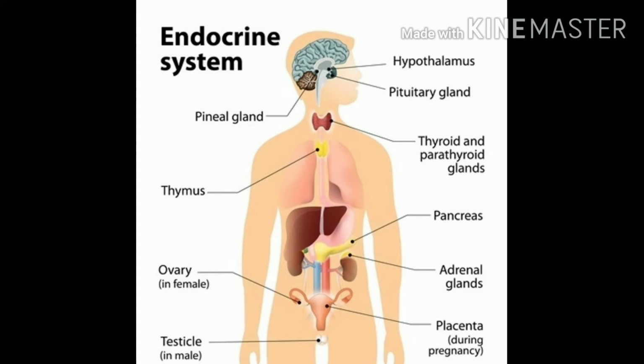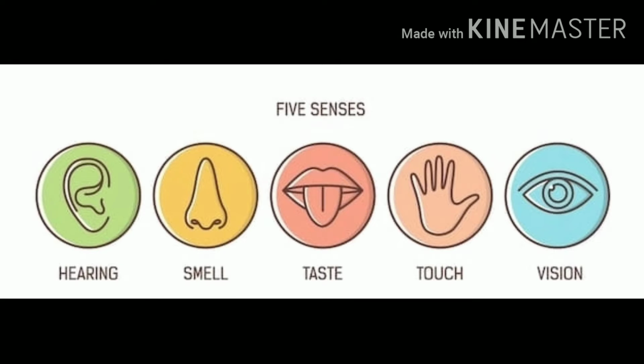Now what hormones are, we will do in detail, and what sense organs are, as from earlier classes we have been studying about 5 sense organs: eyes, ears, nose, tongue and skin. They are also known as receptors. So please note down one question: what do you mean by receptors? Receptors are sense organs. They are of 5 types.